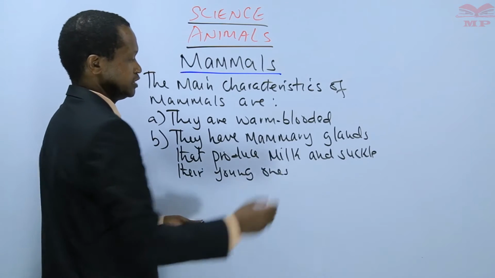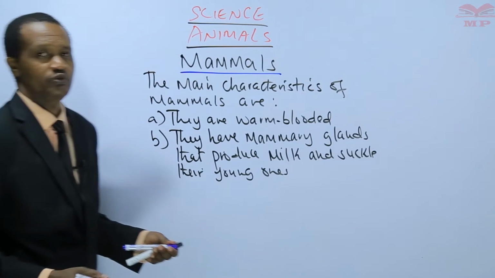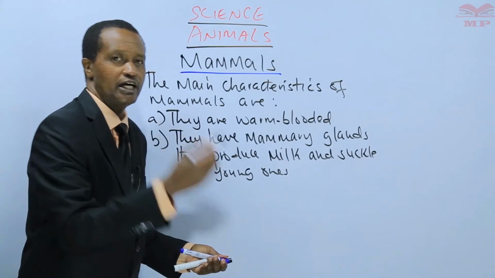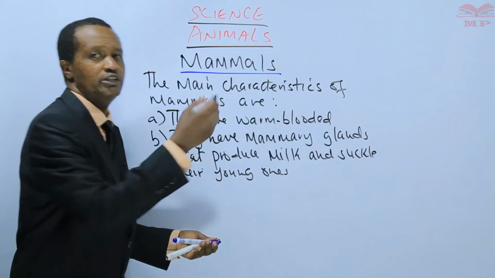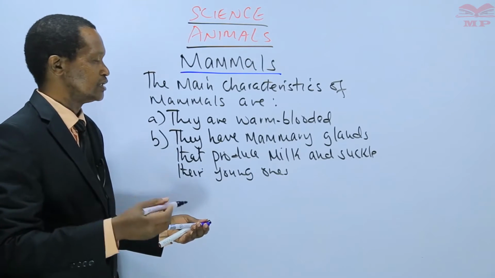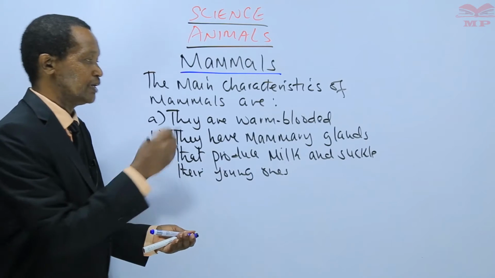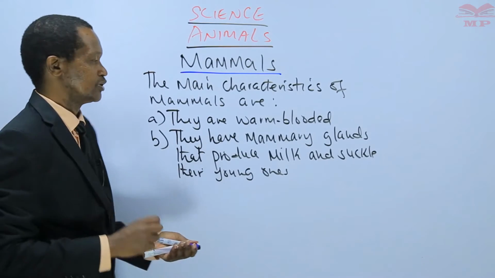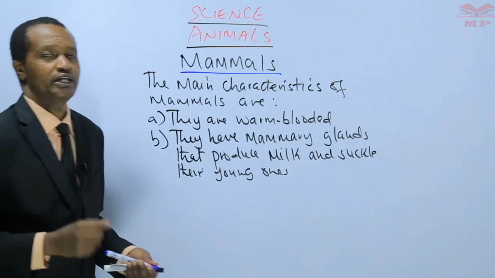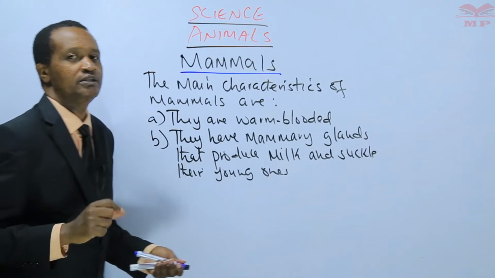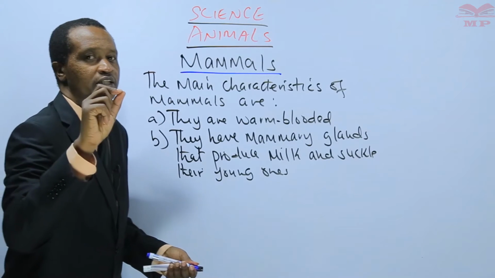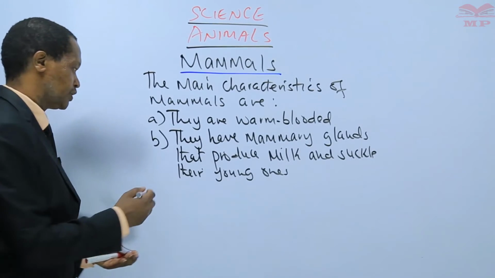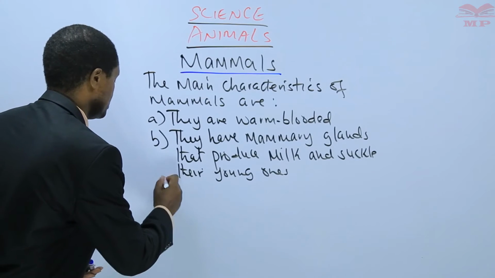I know you have seen some of these mammals. You've seen human beings, they have mammary glands. You have seen cows, you have seen goats, you've seen donkeys, name them. They have mammary glands that produce milk, so their young ones suckle. They suckle because they have milk. That is the second characteristic.